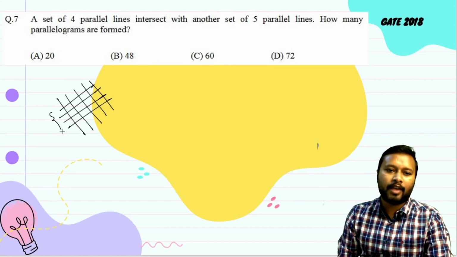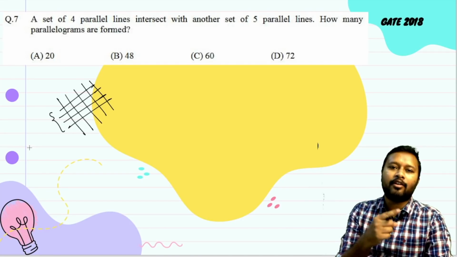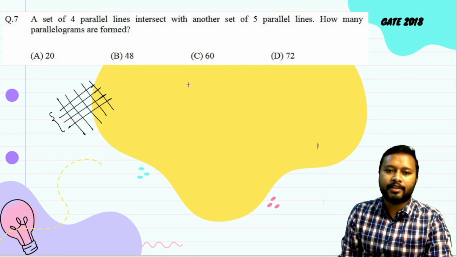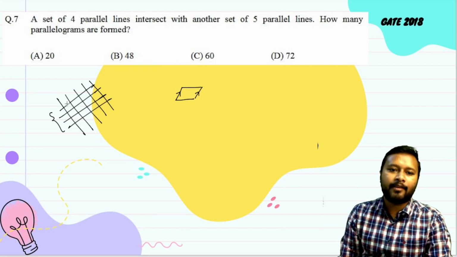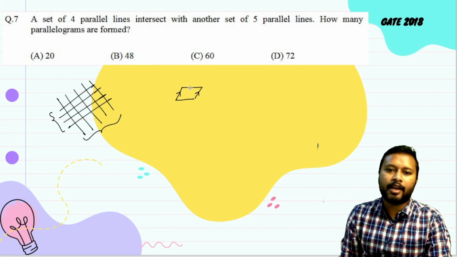Now if I just consider one of the parallelograms, these 4 lines are constituting how many lines for this? They are constituting 2 lines for this. Same, the set of these 5 parallel lines is constituting the other 2 parallel lines of the parallelogram, right?